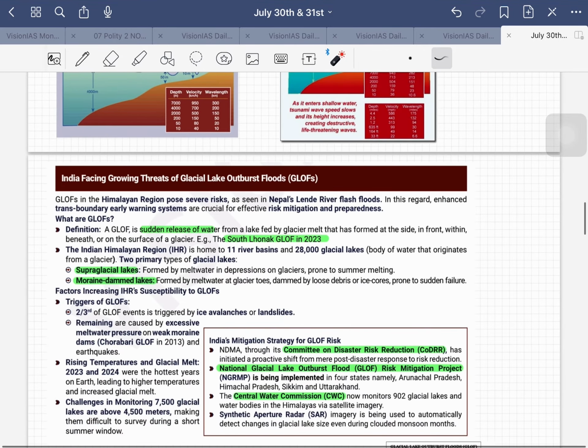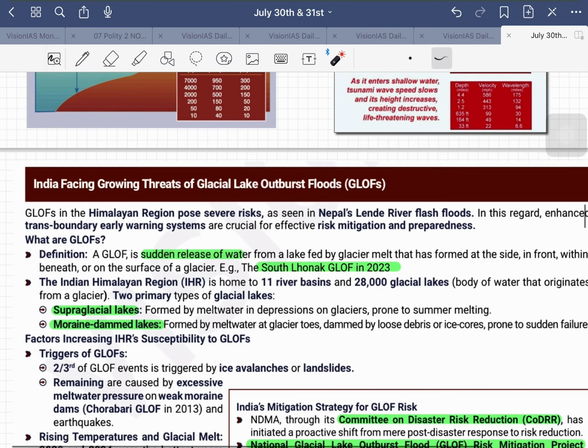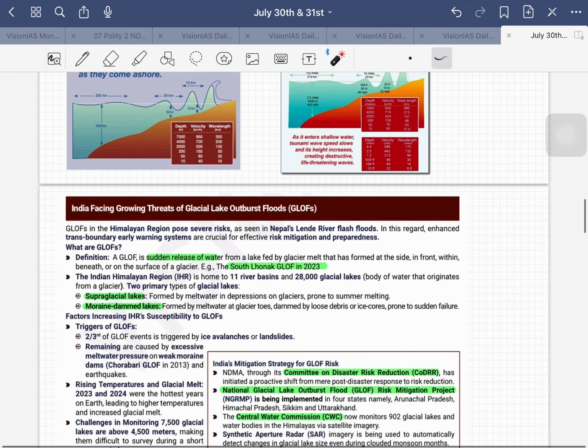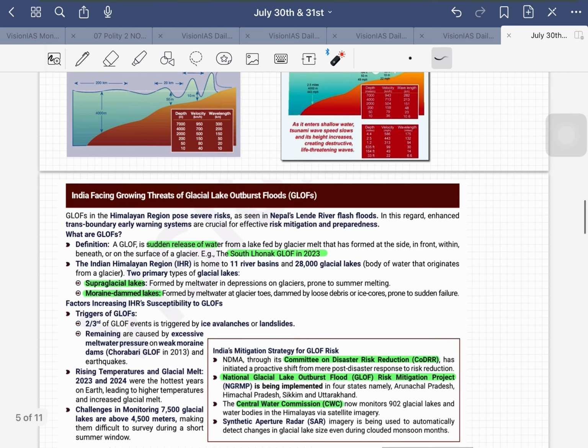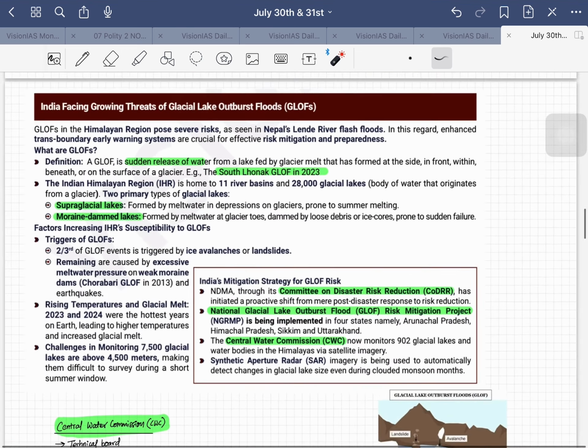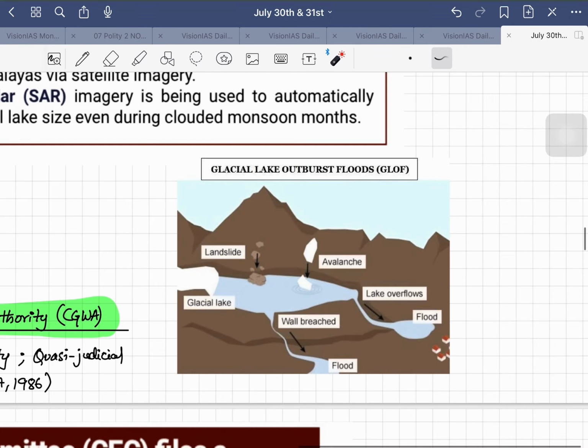And the next topic is glacial lake outburst floods. Let us see the definition first. A glacial lake outburst flood is a sudden release of water from a lake fed by glacier melt. If a glacier melts and that lake is fed by the melting water, and if it creates a flood-like situation by sudden release of water, that is a glacial lake outburst flood. Okay, an example is the Lonak glacial lake outburst flood in 2023. So let us see through the example.